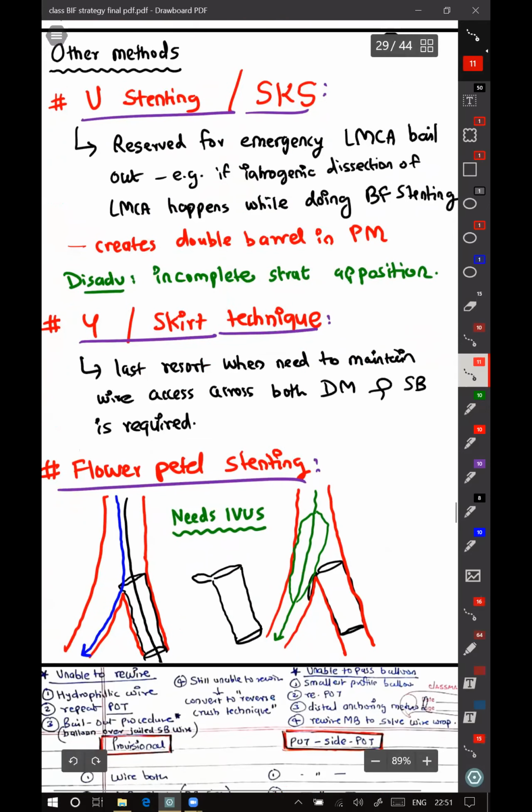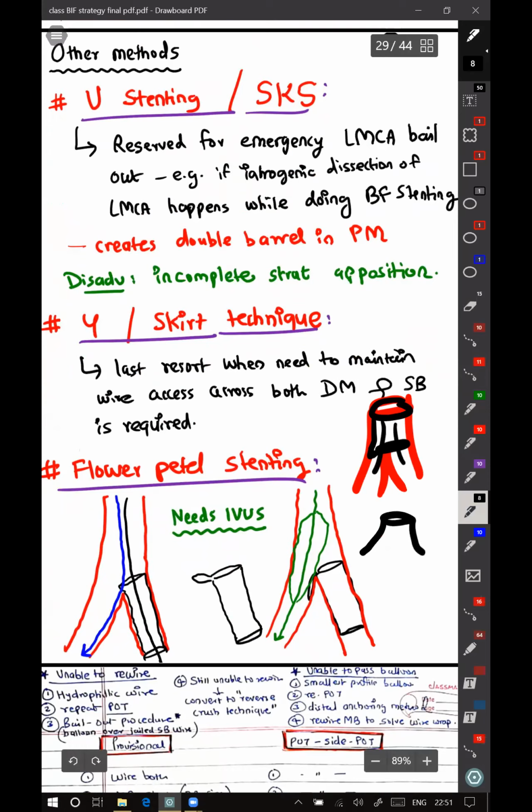Now, the skirt technique. Skirt is basically where you put a stent from here to here, and then you inflate it by putting a kissing balloon. So the stent opens up like this. This is the main vessel, and this is the bifurcation. So it opens up like a skirt. That is why it is called skirt.